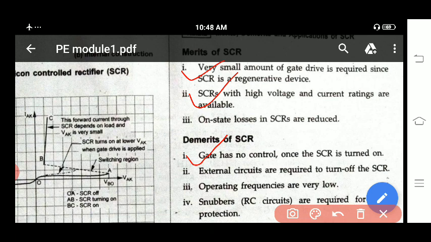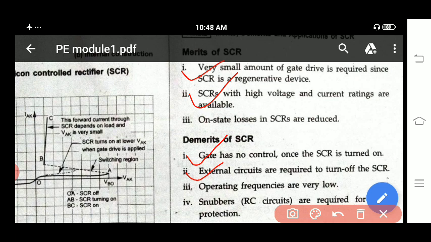Then how can you turn this SCR off? If you want to turn SCR off, you have to use an external circuit setup. You can call this a commutation circuit. You have to connect your SCR in a reverse biasing fashion so that you can turn your SCR off. Here they have written external circuits are required to turn off the SCR.